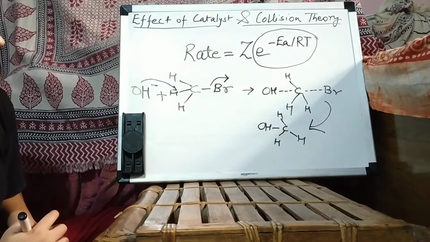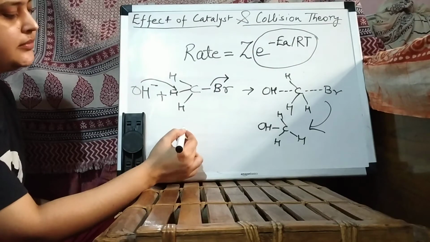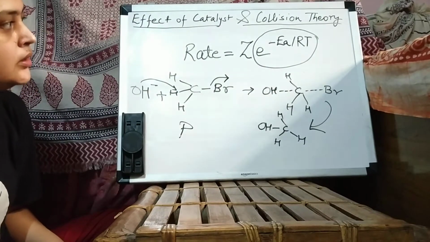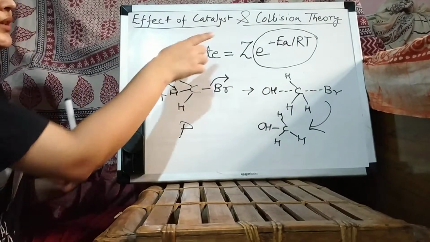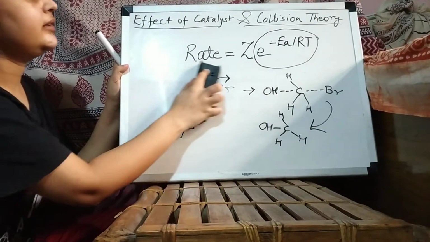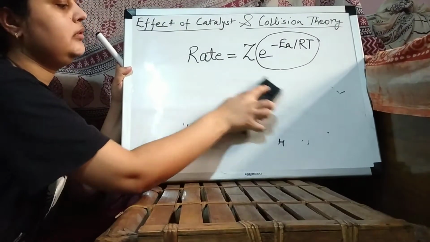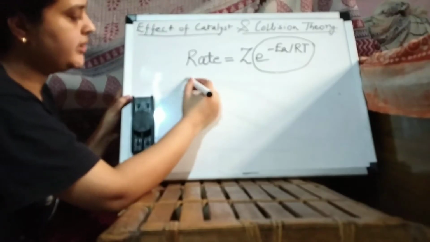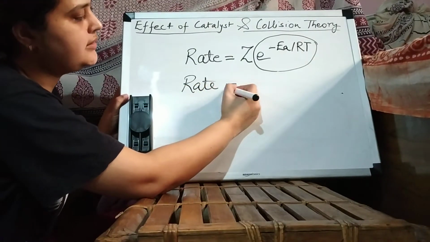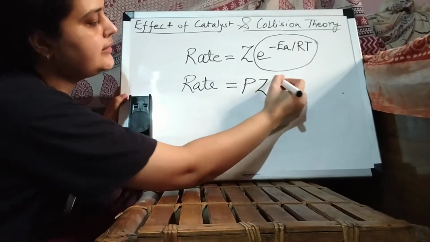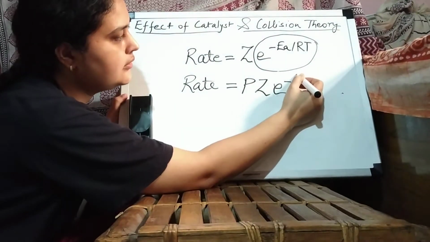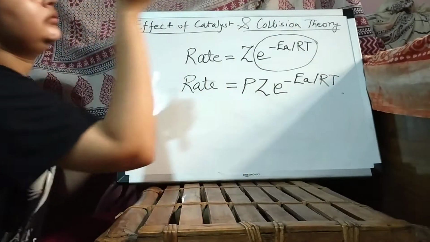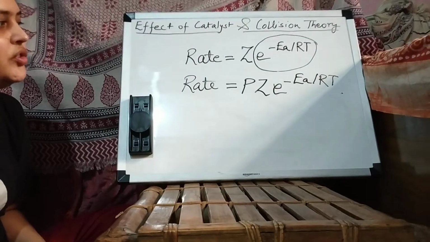So for this reason, another term, that is P, which is called steric factor or orientation factor, is also added to this equation of collision theory, and now the rate is equal to P Z e to the power minus Ea upon RT. So this was all about the collision theory.